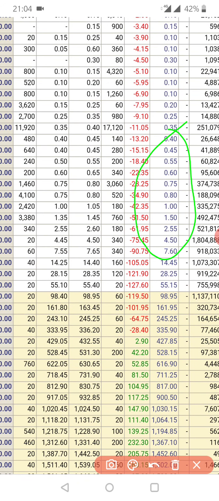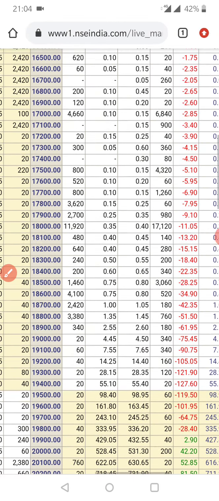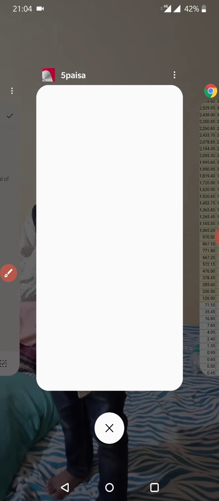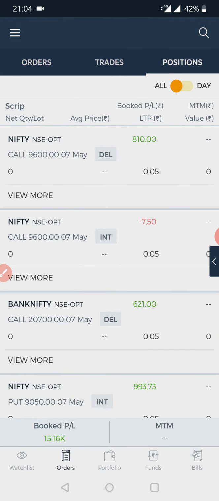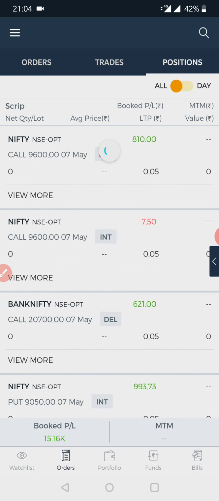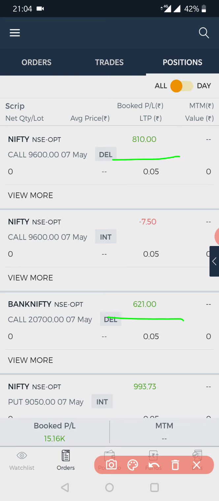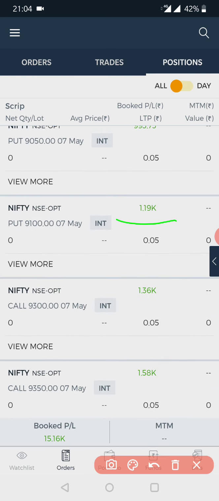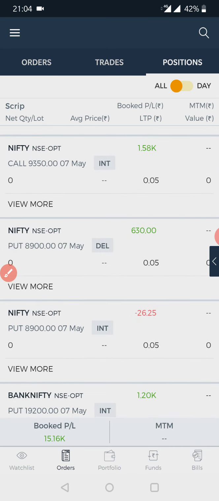Guys, you can see for different strike prices, the values have reached 0, 0, 0, 0. Okay, what else do I do? I do trading on 5paisa. Just let me show you how I did the trading. Just see the maximum trades: 810 rupees profit, 621 rupees profit, 993 rupees profit. In the same way, this is 1000 rupees profit, 1360, 1580 rupees profit.